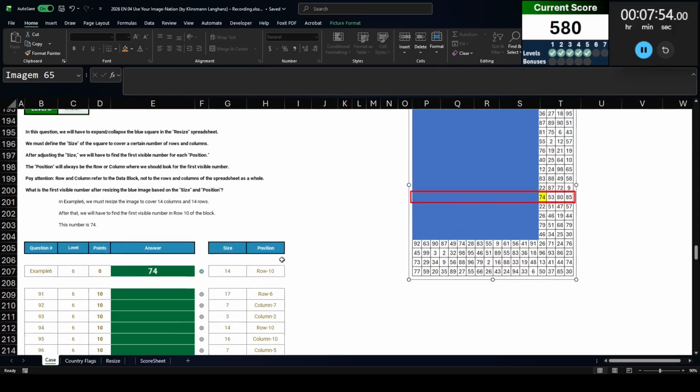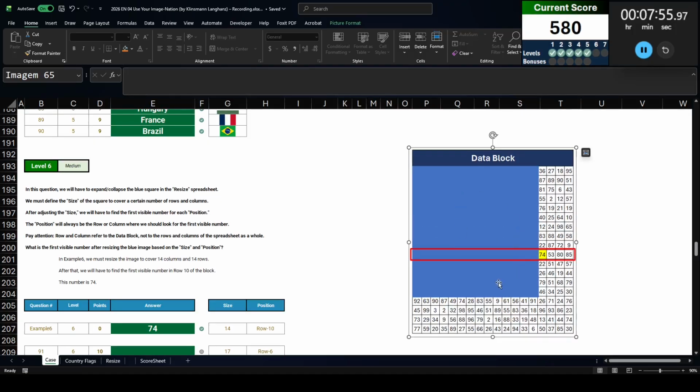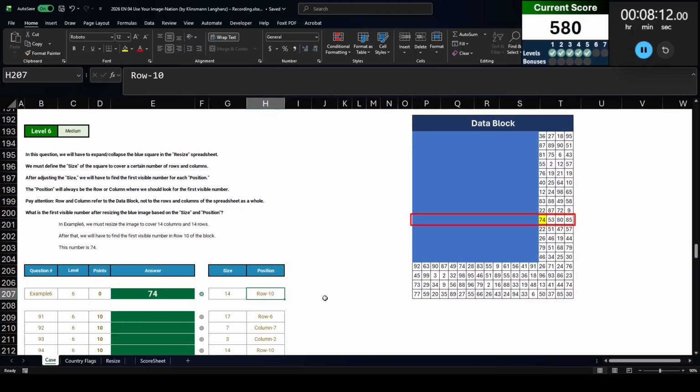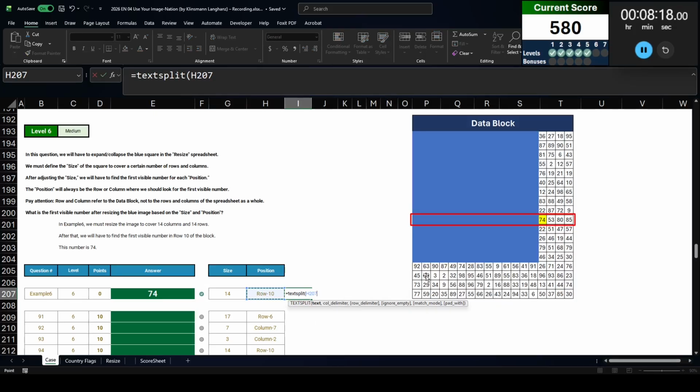There we go. So basically when you have a square that's covering 14 columns and 14 rows, like this, you want to look into the 15th column or the 15th row and then find the number in the corresponding row position. Since this says row dash 10, we're going to look in the 15th column and the 10th row within that series of blocks. So I'm going to pull out the two key bits of information here using my text split function, splitting on the dash. So we know we're looking for row, we're looking for 10.